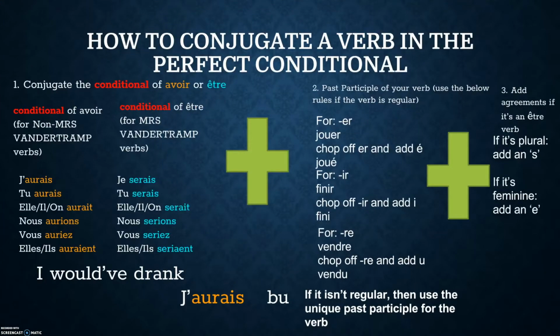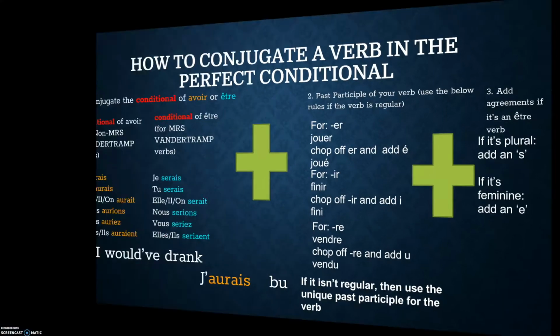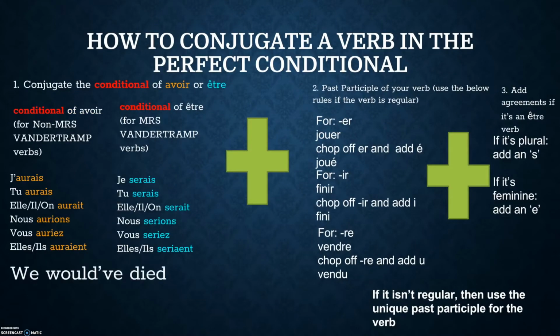Okay, so let's go through another conjugation. If we want to translate "we would have died," the verb involved there is mourir, which is the verb to die. We would have died, so it's "we would have" plus something, which means we have to use the past conditional. We have to use the past conditional of mourir, to be exact.